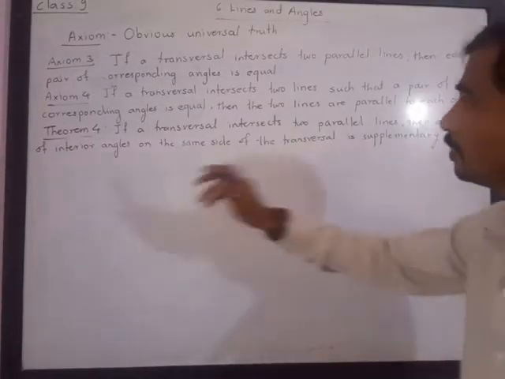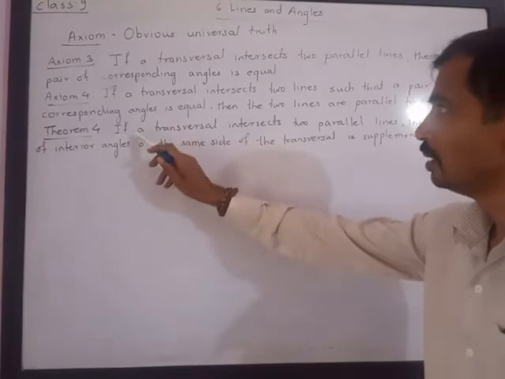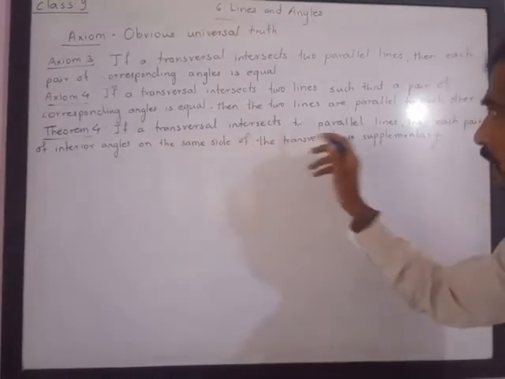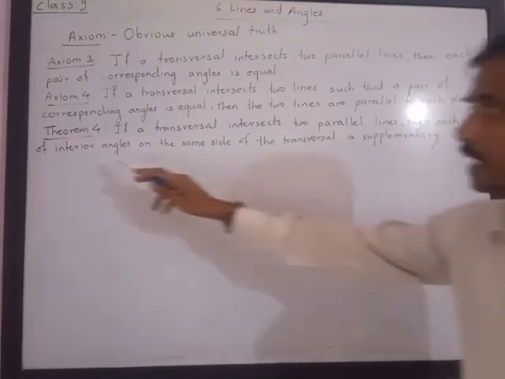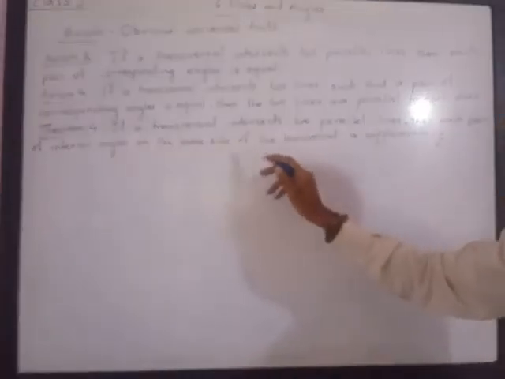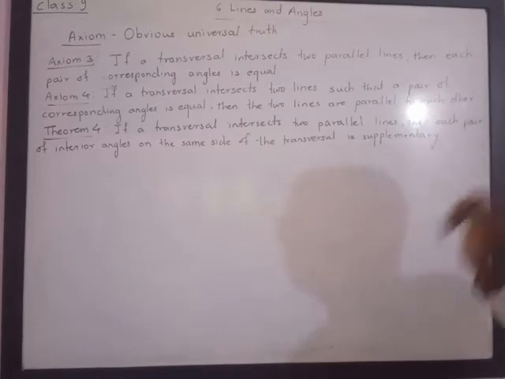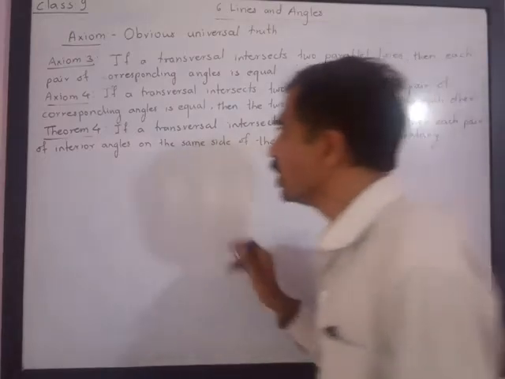Dear friends, we have theorem number 4. If a transversal intersects two parallel lines, then each pair of interior angles on the same side of the transversal is supplementary. This is what we have to prove. Let us try to understand.